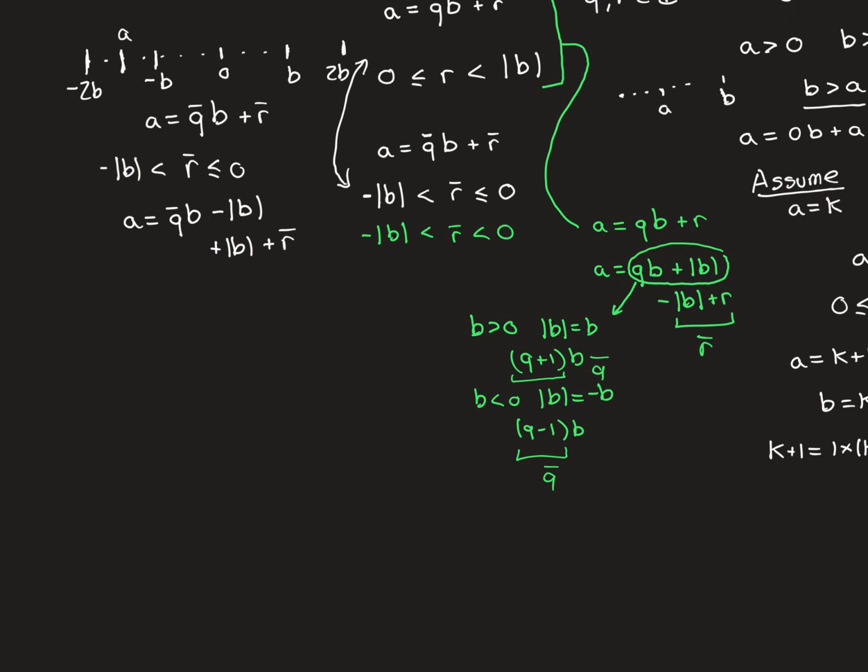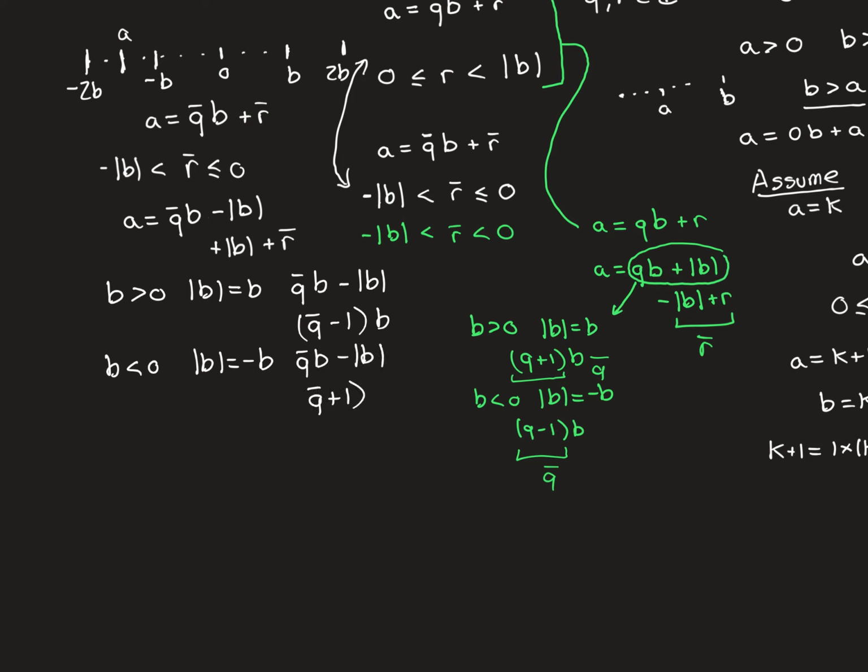So I'll write this out. If b is greater than 0, mod b is equal to b, therefore q bar times b minus mod b is going to equal q bar minus 1 times b. In the case that b is less than 0, mod b will equal minus b, so q bar times b minus mod b will equal q bar plus 1 times b. But either way, that is going to be swallowed up, and we're going to have our new quotient. We're going to go back to our original quotient q, and then here is our new remainder, r.